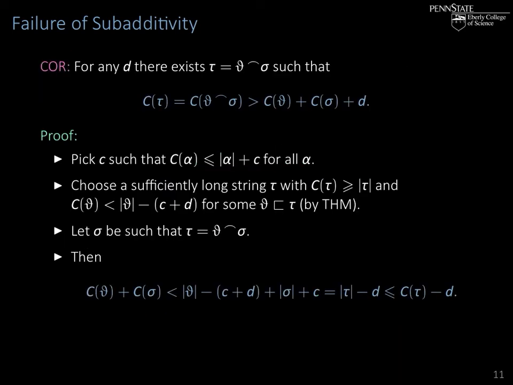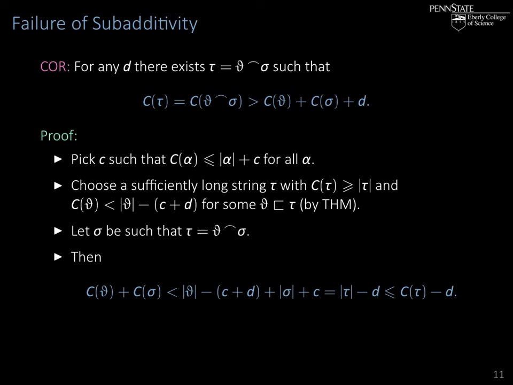So now we can get the failure of subadditivity as an easy corollary of that theorem. Namely, for any d, there exists a string tau, which is a concatenation of theta and sigma, such that the complexity of tau is greater than the complexity of theta plus the complexity of sigma plus d.